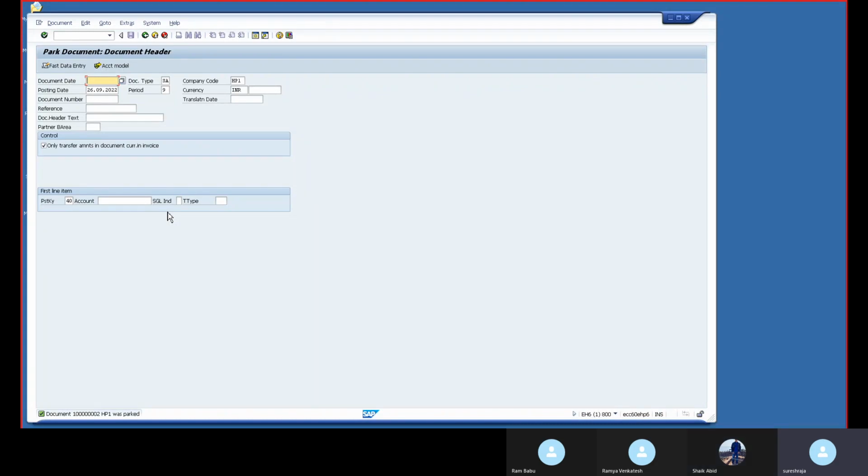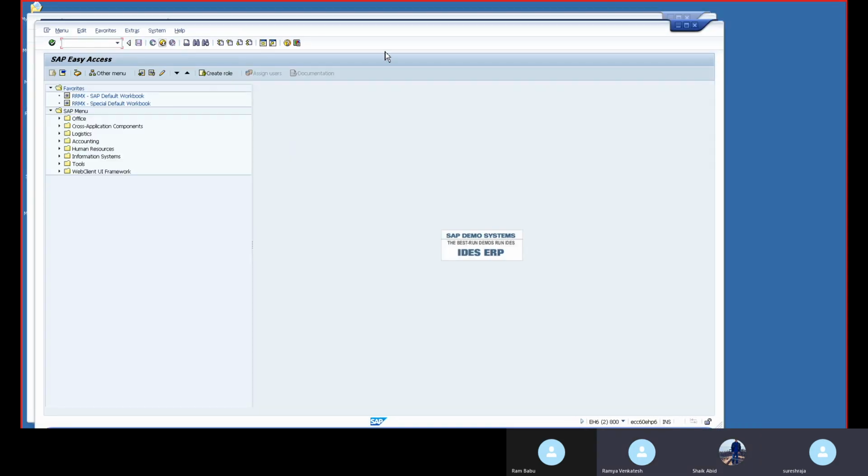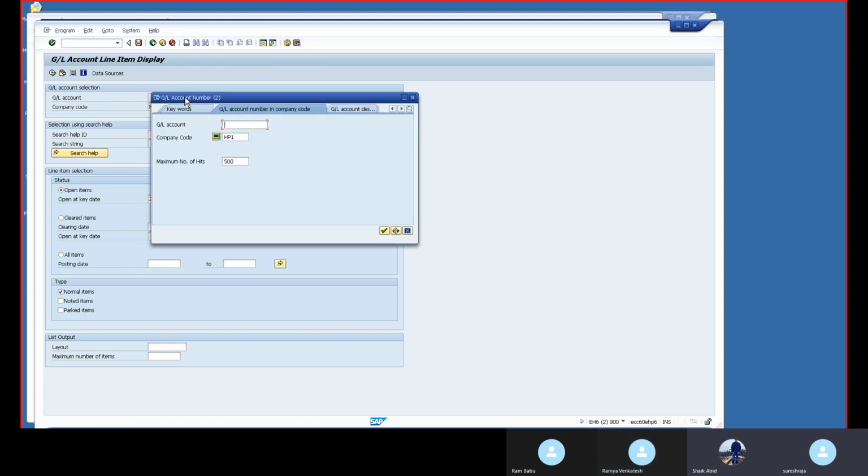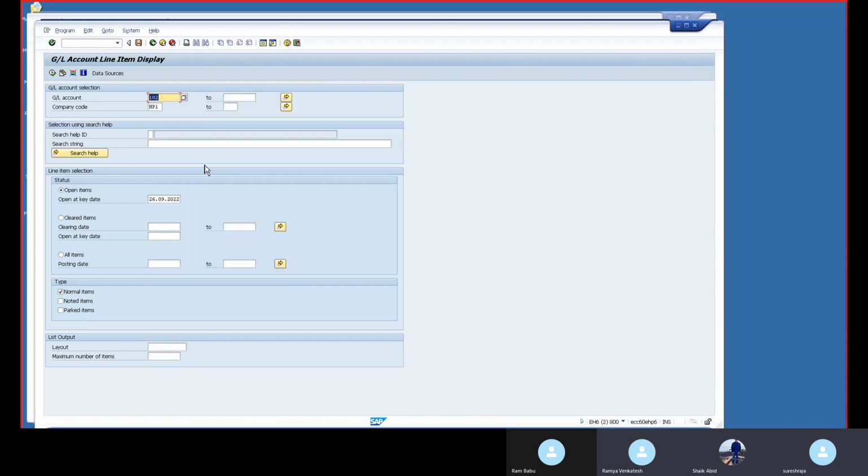Slash n FBL3N. Select the GL account you parked, salary, and execute. Why is it not coming?